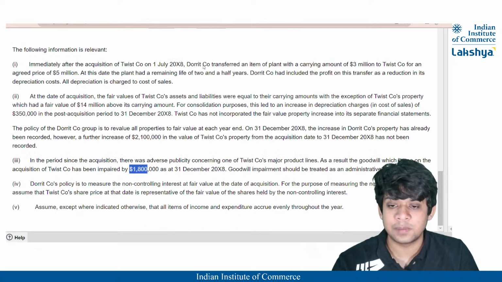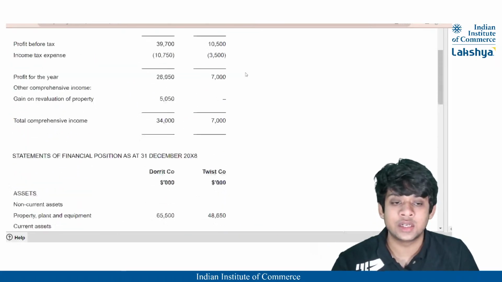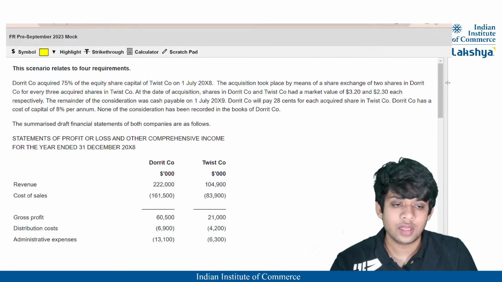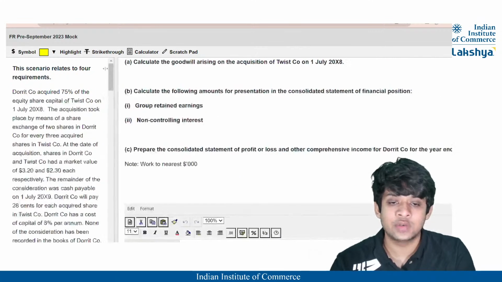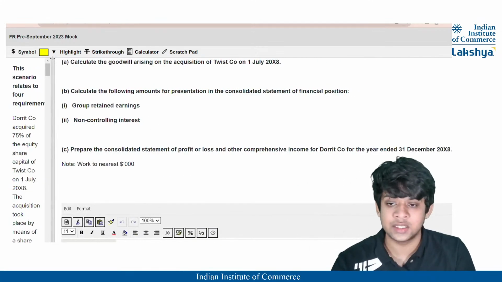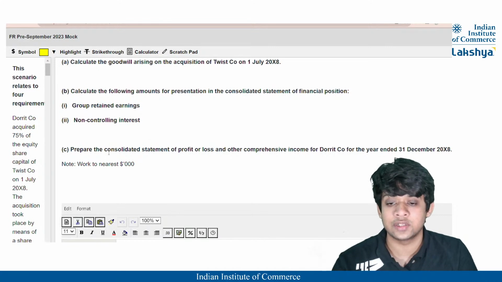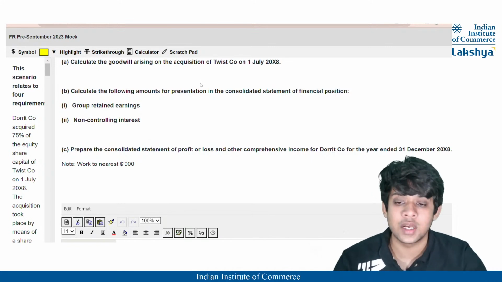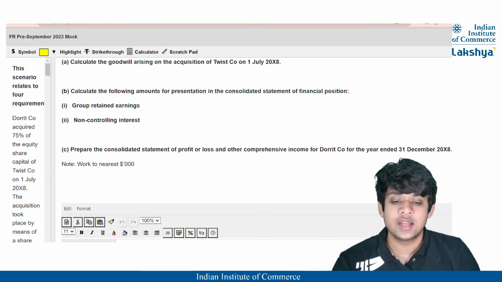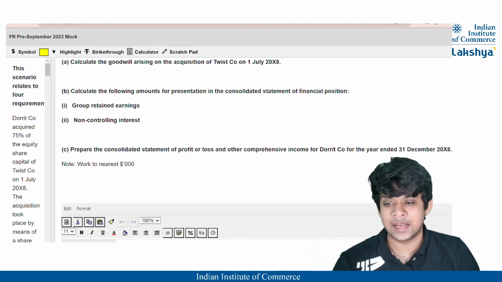Now we are done with all the adjustments here. Is there any other adjustment pending? Okay, I don't see any other adjustment pending. So we've calculated the goodwill at acquisition. So the first part is done here. We've calculated the following amounts for presentation in the consolidated statement of financial position, which is group retained earnings and non-controlling interest. Now we'll start off with preparing the statement of profit or loss. We'll just be back from a 2-minute break, guys.